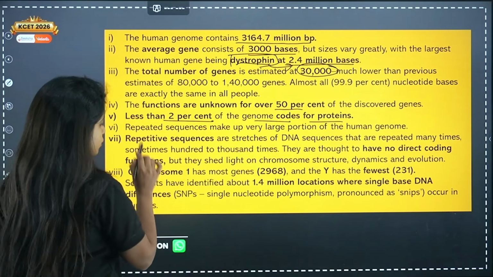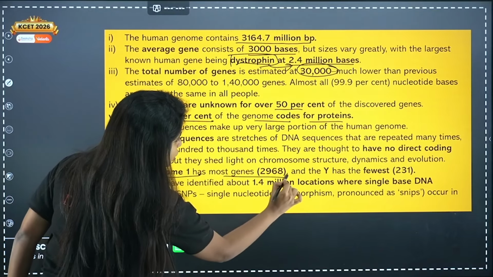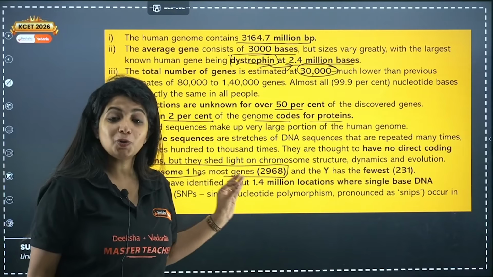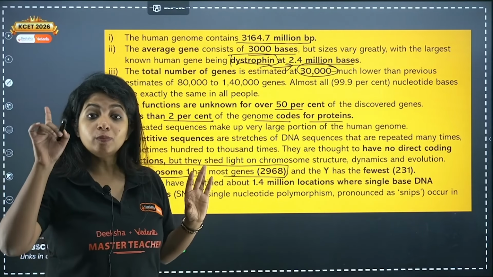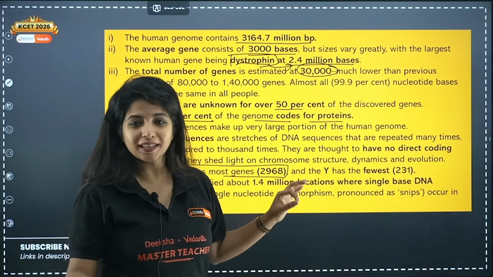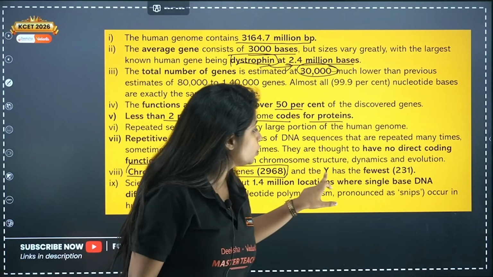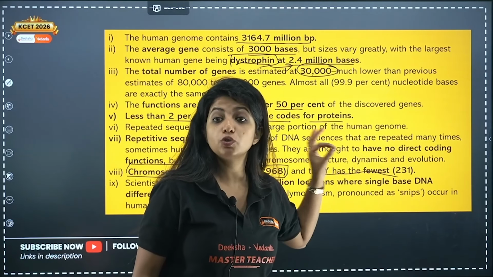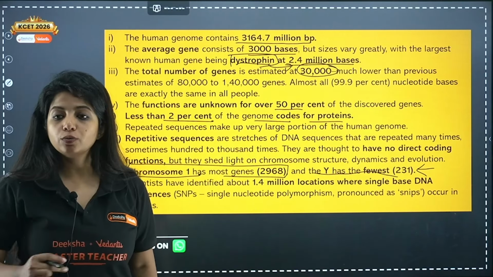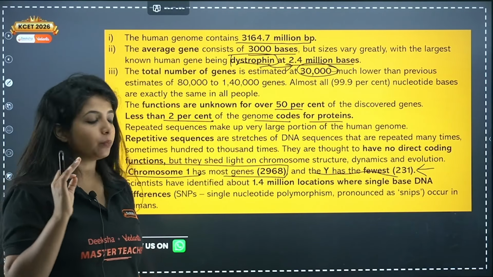Now, MCQ question. Chromosome number 1 has the most genes: 2968. Here 7 is missing, all the other digits are there. 2968, remember like that. Chromosome number 1 has the highest number of genes. The Y chromosome, which is the last one, has the fewest. It is found in the males. It is just 231 genes. This is an MCQ question: 231 genes in chromosome number Y.